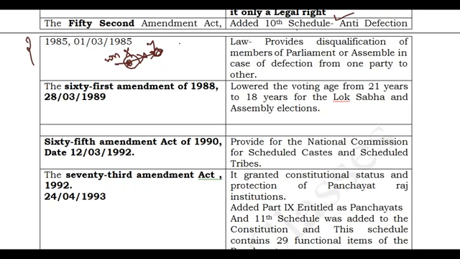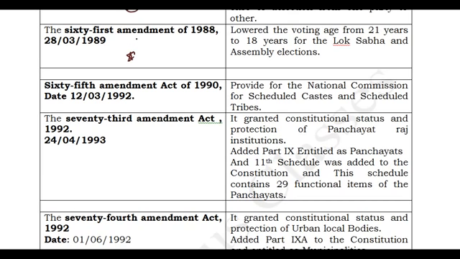So remember, the 10th Schedule was added by the 52nd Amendment Act, and this 10th Schedule has another name, that is, anti-defection law. And the next one we'll discuss, again an important thing, is the 61st Amendment Act of 1988. This lowered the voting age. Earlier the age limit to exercise franchise was 21 years. Now it is brought back to 18 years based on the 61st Amendment Act.